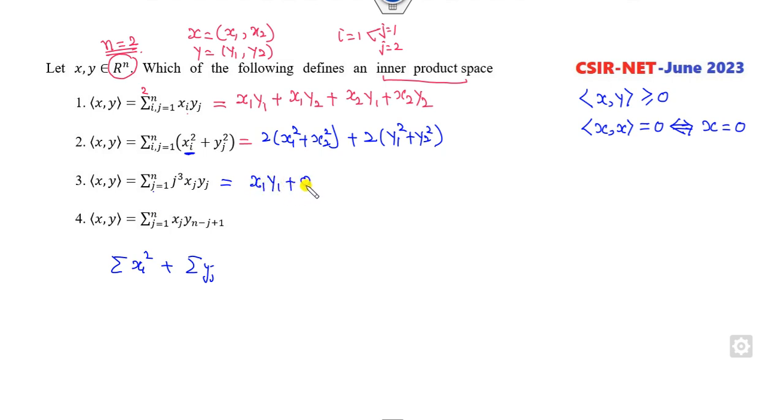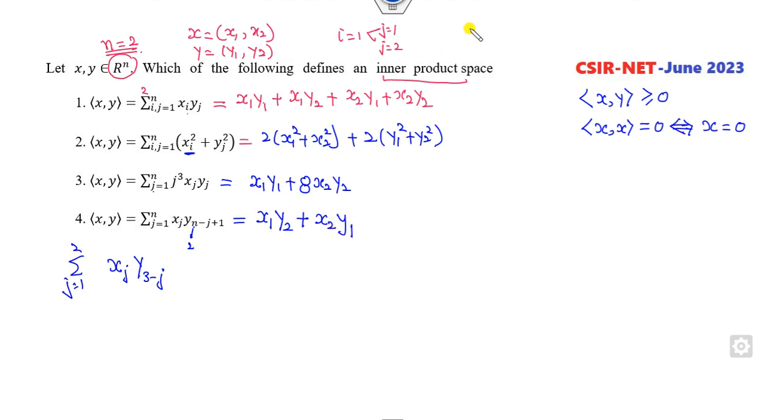When j is equal to 2, it is x2 y2. Look at that. When j is equal to 2, it is x_j, n is 2, 2 plus 1 is 3, 3 minus j, so j is 1 to 2. Fine. So it will be x1 y2 plus x2 y1.